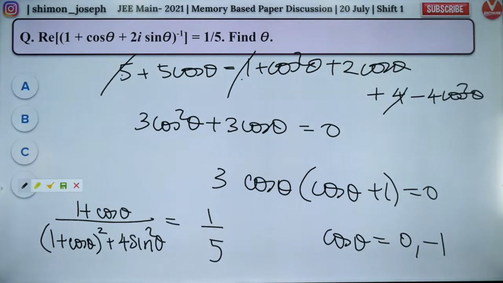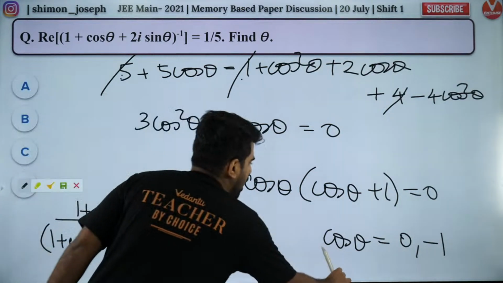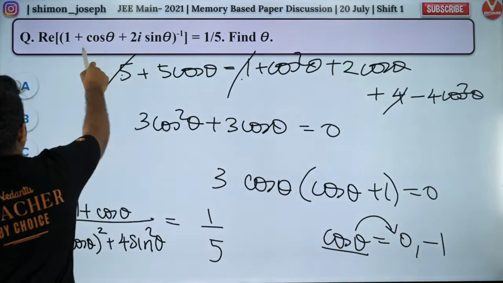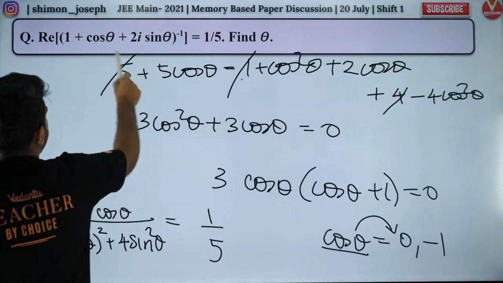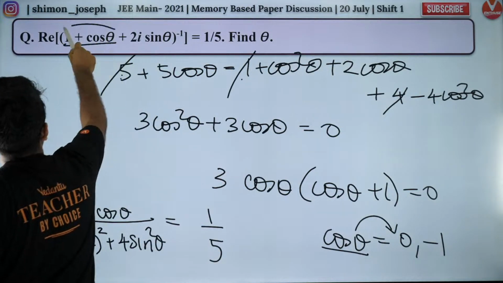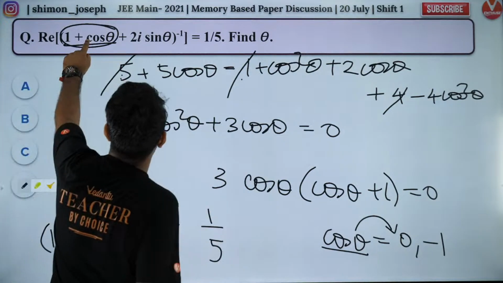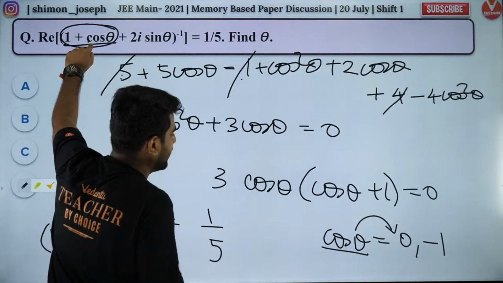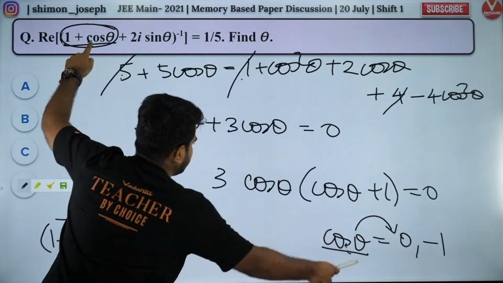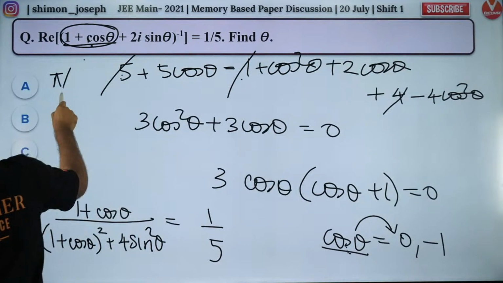The answer is 0, guys. The answer is cos theta is 0, because cos theta cannot be minus 1. If cos theta is minus 1, it will become a purely imaginary number. So it has to be cos theta equals 0, so theta is pi by 2. Pi by 2 was the answer.